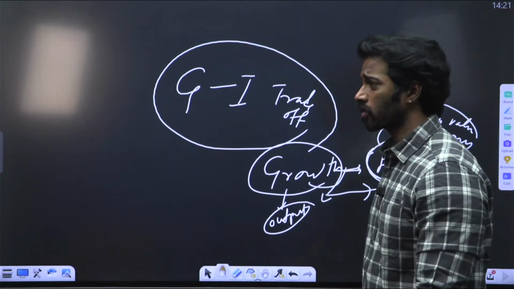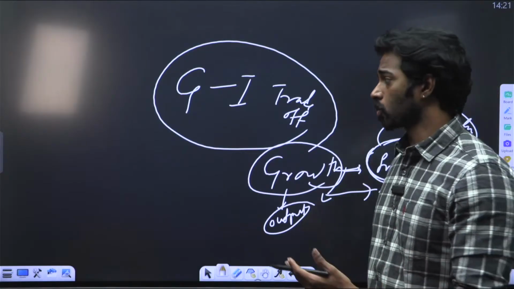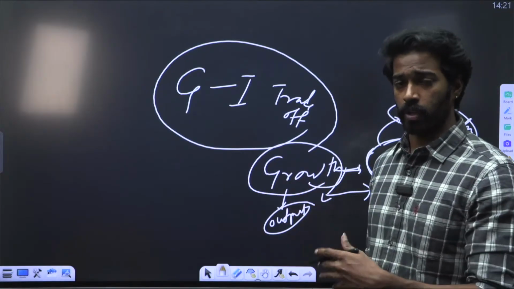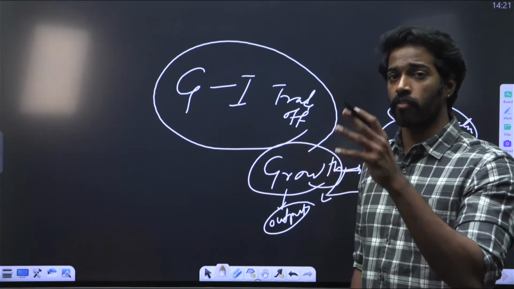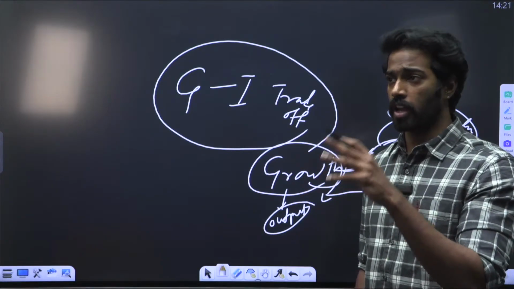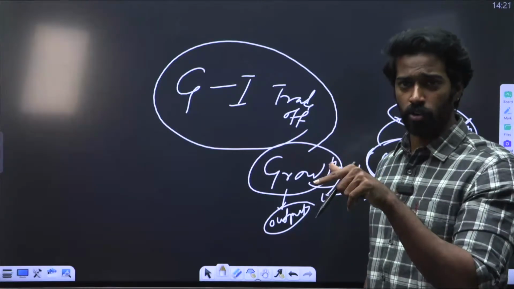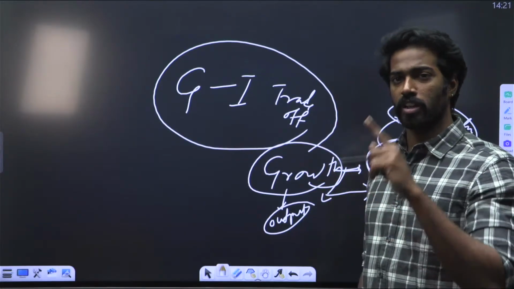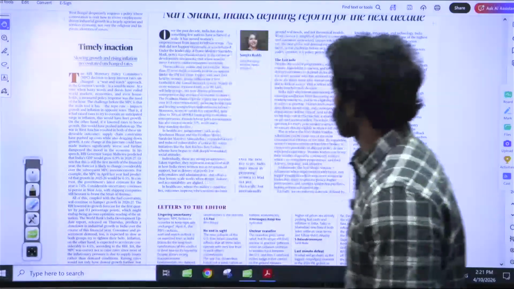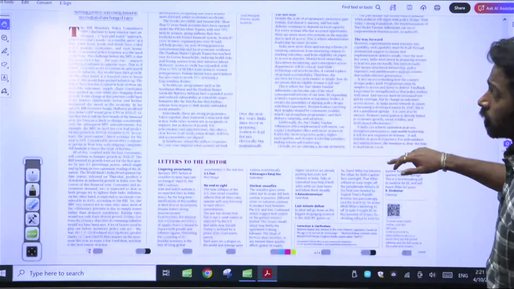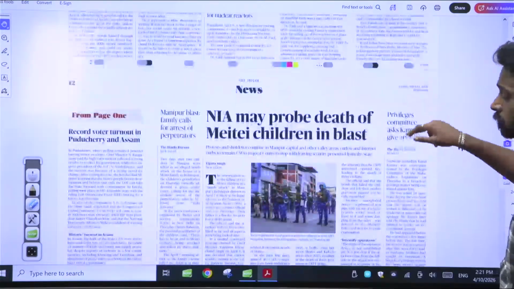Okay, I hope you guys understood what the Monetary Policy Committee is, what the repo rate is, and what the growth-inflation trade-off is, where high growth leads to high inflation and high inflation affects an economy. Whenever high inflation is affecting the economy, we ensure that we reduce the inflation, and whenever the inflation is reduced, it affects the growth as well. Okay. So that is about the editorial on timely inaction.